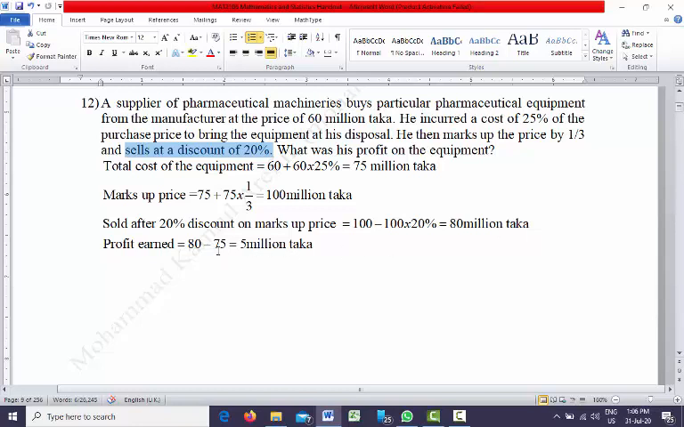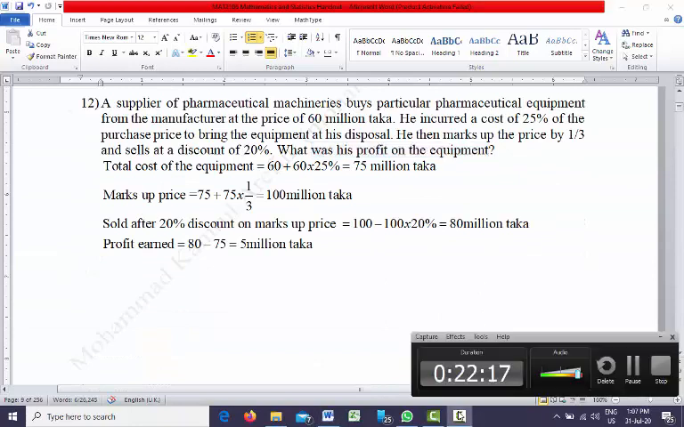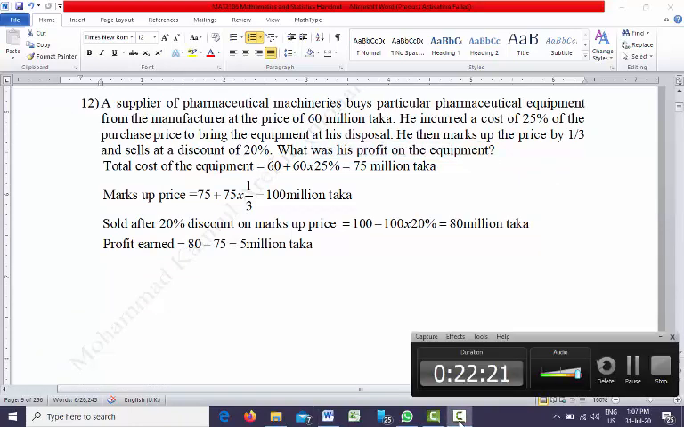So what should be the profit? The question is asking what was his profit on the equipment. Total cost was 75 million taka. He sold the equipment at 80 million taka. So profit is 80 million taka, the total revenue he got, minus 75 million, the total cost. So the profit earned is 5 million taka. So that's the end of the percentage problem.